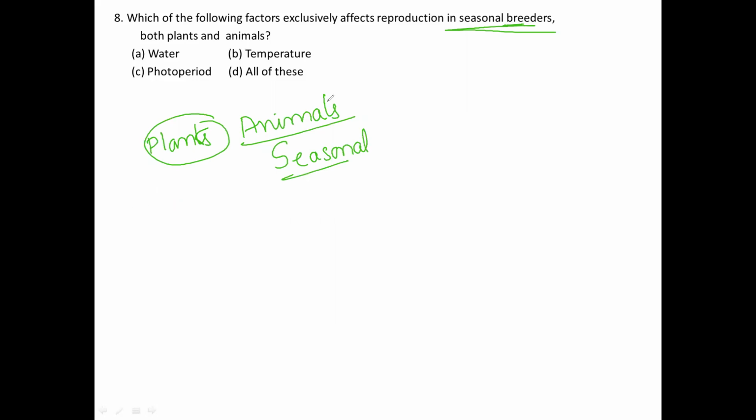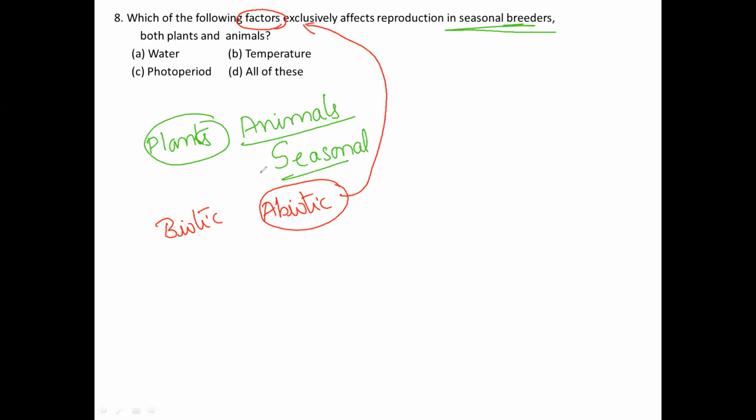Now, seasonal breeders are usually both plants and animals, and they are asking what factors will exclusively affect them. There are two different types of factors: one is the biotic factor, another is the abiotic factor. Here they are asking about the factors exclusively affecting. They have given four abiotic factors, not biotic factors, like water, temperature, photoperiod, and all of these.